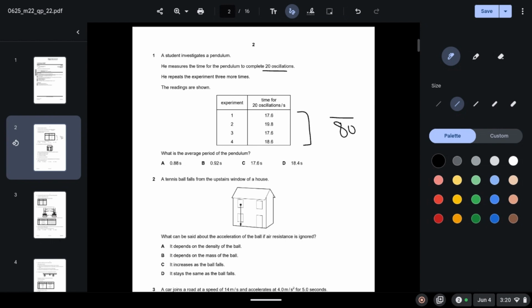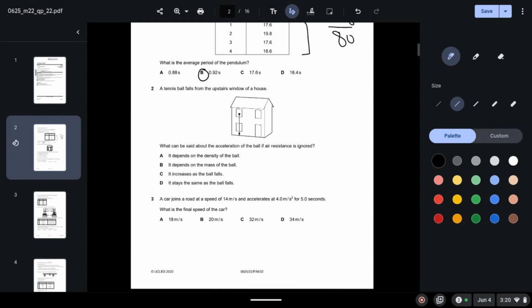So upon 80, and then you need to add all the time taken for the 4 experiments. So you will get 73.6 over 80, and when you solve this you will get your answer as 0.92 seconds.